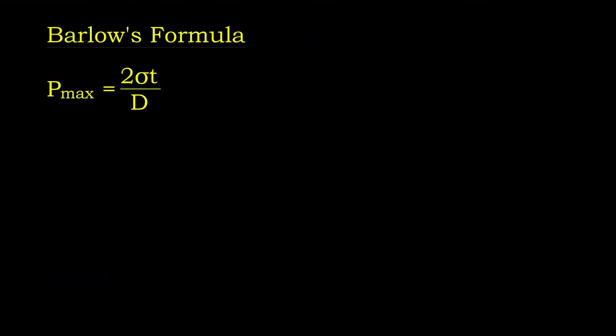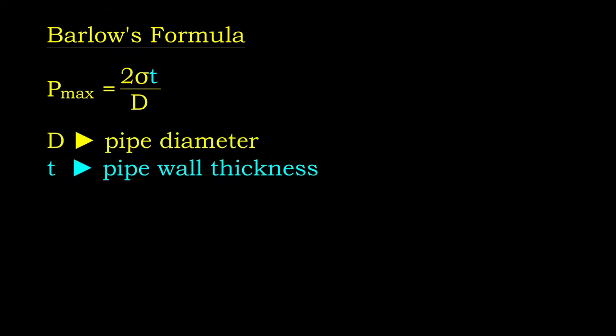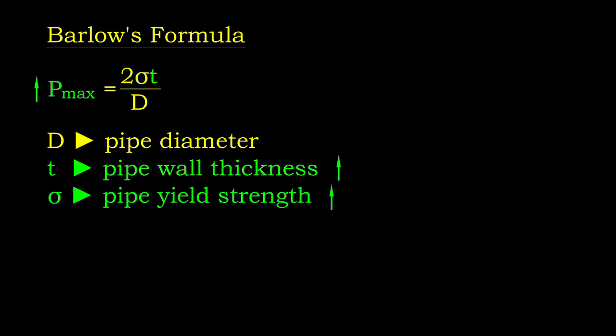Barlow's formula is used to determine the maximum pressure a pipe section can sustain. This formula takes pipe geometry and material strength into account. The resistance of the pipe is expected to be great if its material is strong or the pipe wall is thick. Sometimes, to use this formula, a safety factor is applied to the material strength.